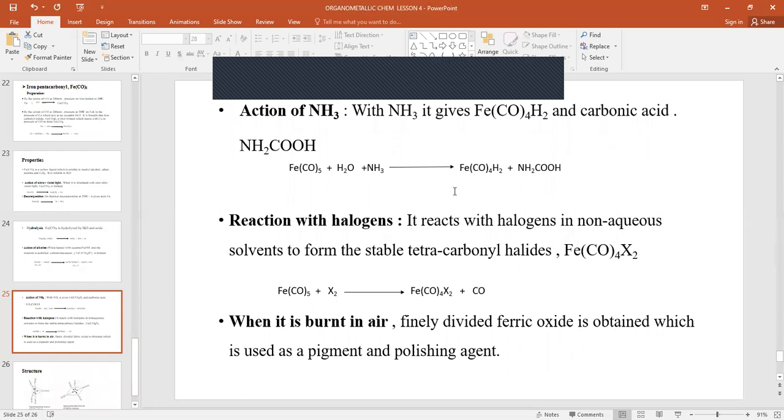Reaction with the halogens. It reacts with the halogens in non-aqueous solvent to form the stable tetracarbonyl halide. So iron pentacarbonyl plus the halogen gives rise to the tetracarbonyl halide.